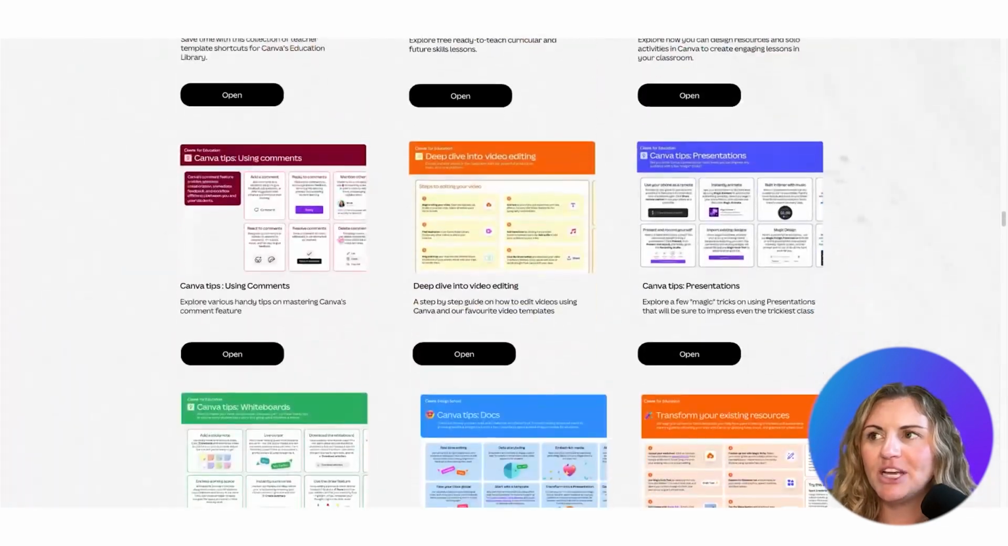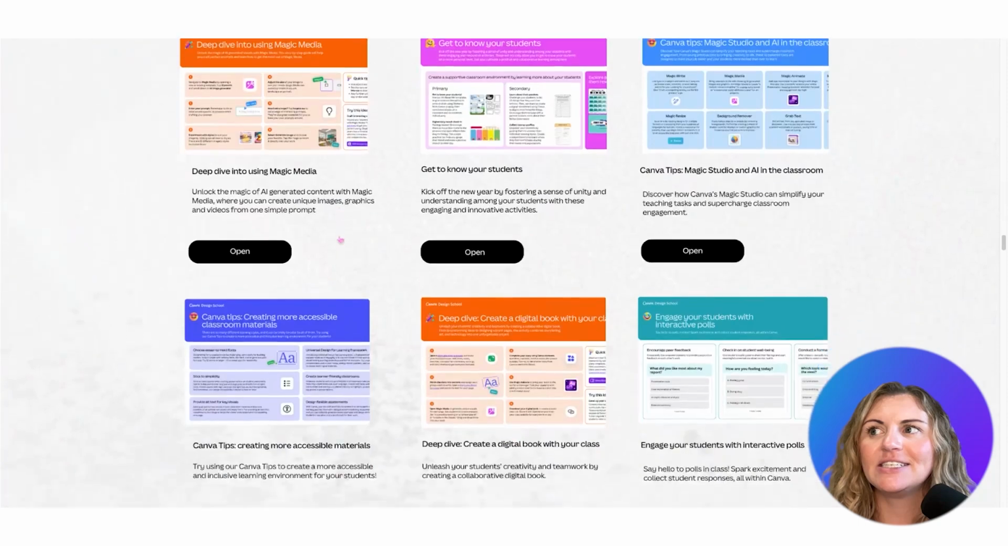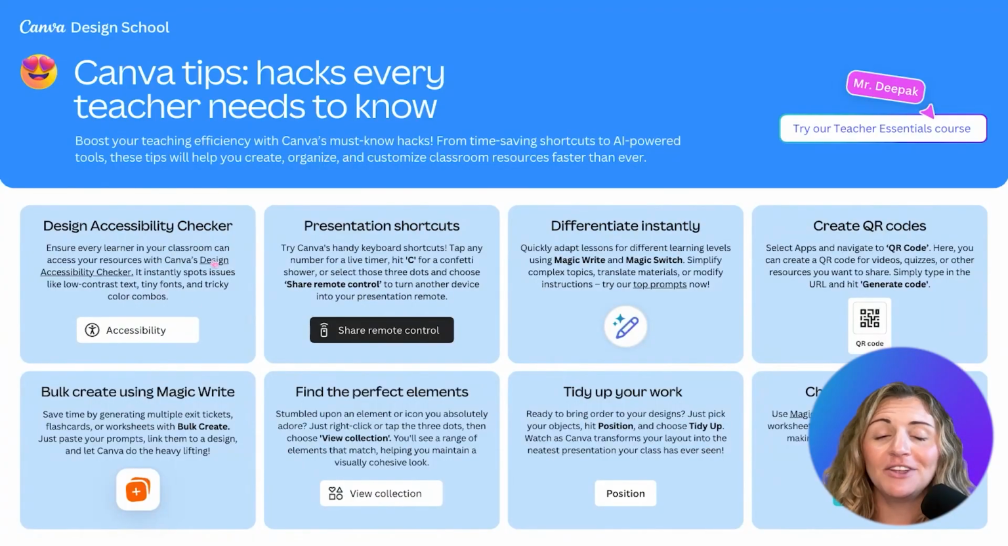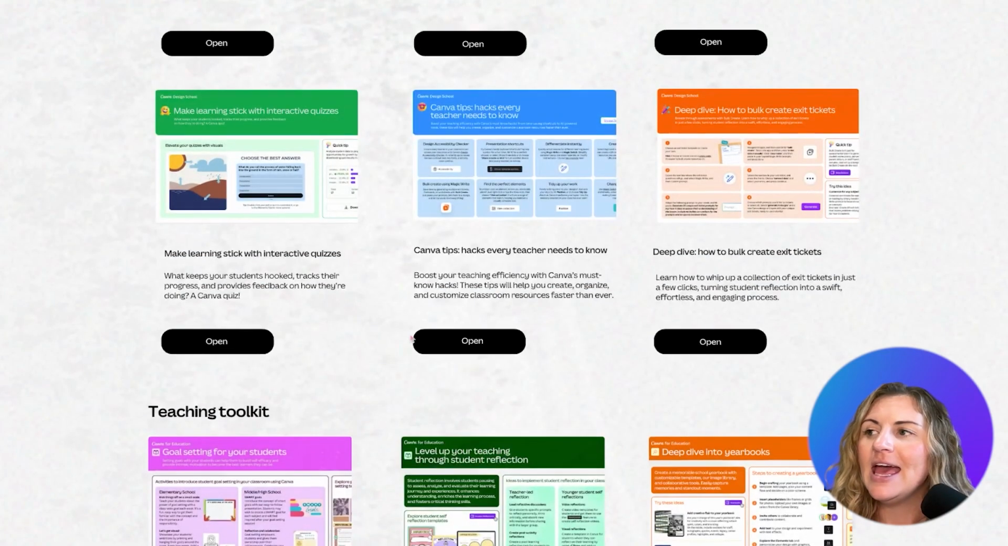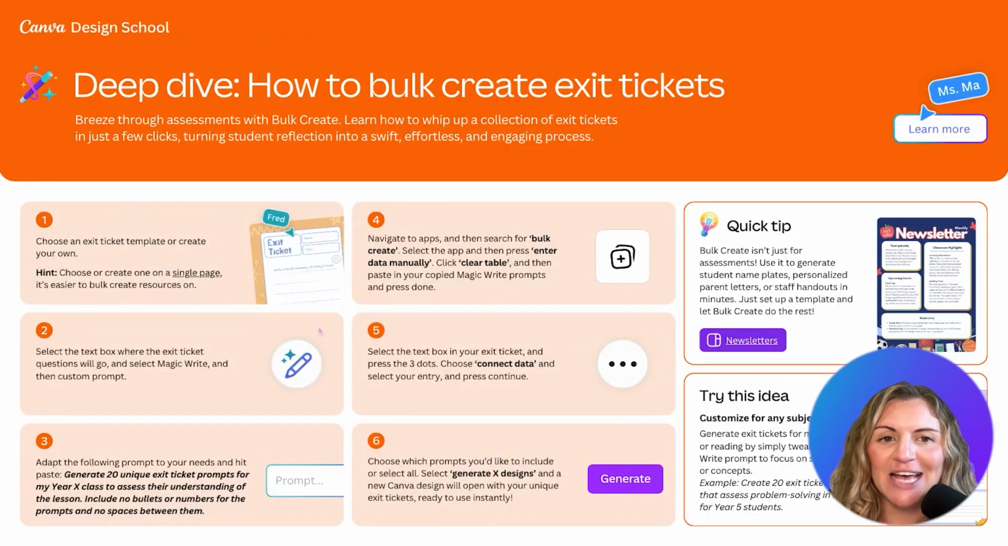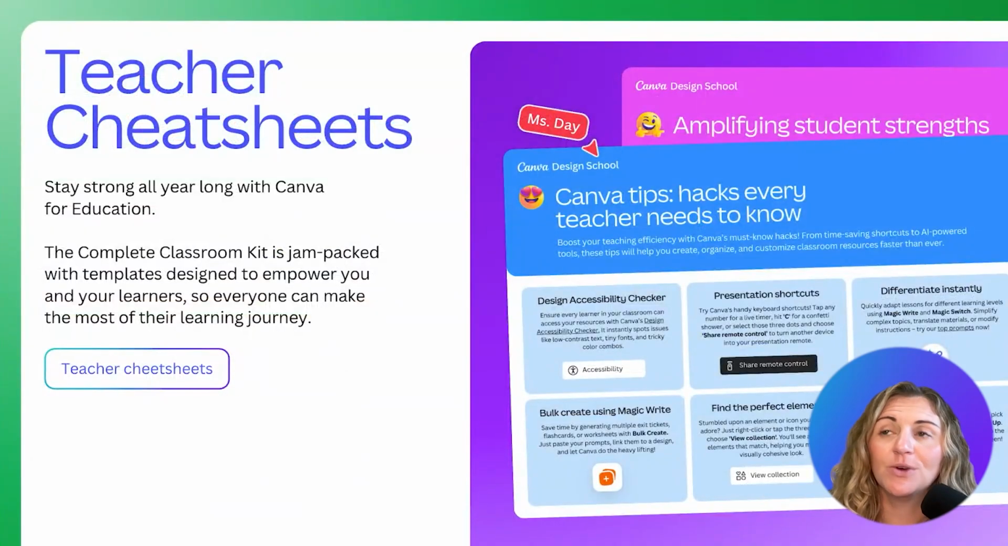On the teacher resource page, we have our Canva tips and hacks every teacher should know. Here is everything that you need, from the design accessibility checker to presentation shortcuts to how to differentiate your writing. And in addition to that, one of my most favorites, which I talked about earlier, was how to use Bulk Create to create exit tickets. So who doesn't love a time-saving hack? And these will give you all of those things that you need to be successful. These links will also be in the guidebook, of course.